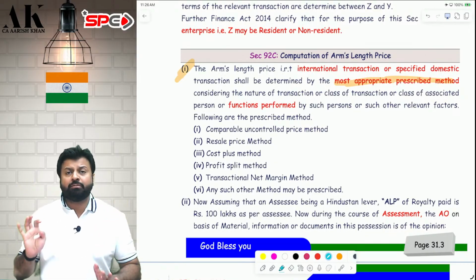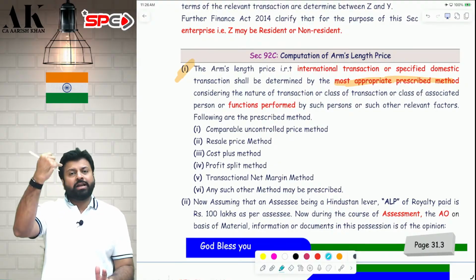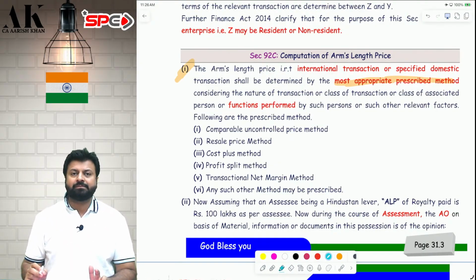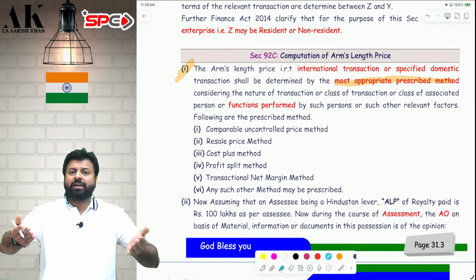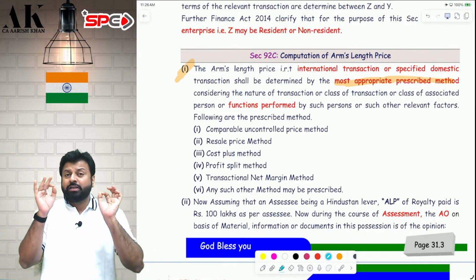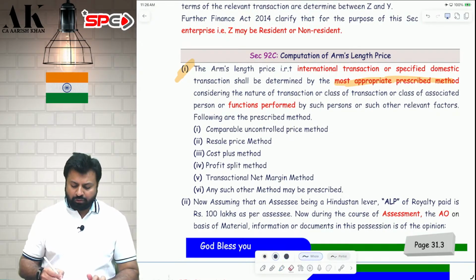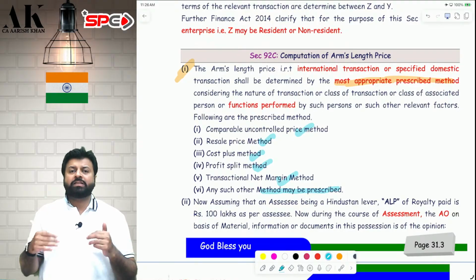But you have to select the most appropriate. We are not giving you the option to select any one which you like. You have to select the most appropriate which is applicable in your case. The 6 methods are not given as a choice that select any one out of them. No. You have to select the most appropriate out of them. So which are the 6 methods? Comparable uncontrolled price method is the first method. Then resale price method, cost plus method, then profit split method, transactional net margin method, and the last one is any other method which CBDT may prescribe.